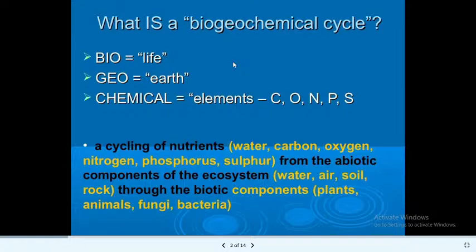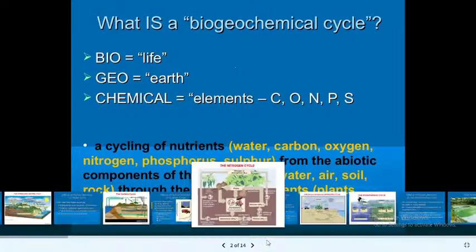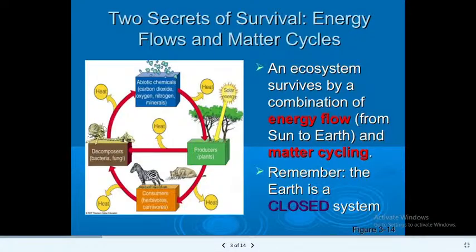So, bio here indicates life, geo here indicates the earth, and chemical here indicates the elements that are found in the ecosystem. So, today we are going to learn in detail about these biogeochemical cycles, which are in coordination with both the biotic and abiotic components. And here, the PPT talks about the two secrets of survival: energy flows and matter cycles. That means an ecosystem survives by a combination of energy flow from sun to the earth and the matter cycling.